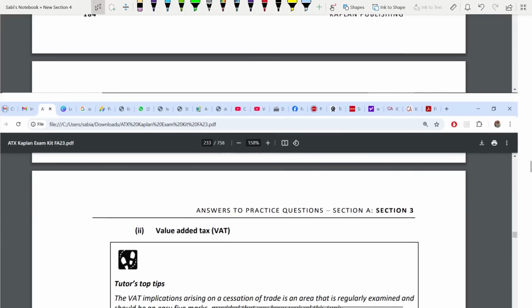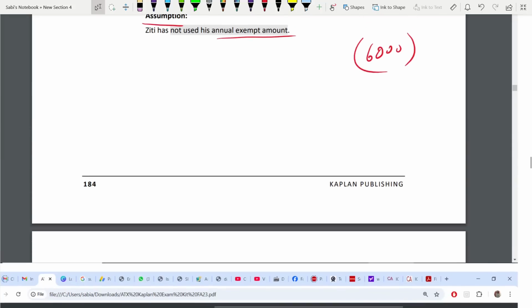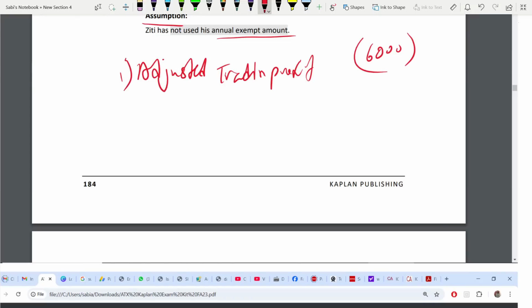Now, the first part is over completely. You see how I follow the structure? First I've done the income tax of 25, then the income tax of 20. First I've done the trading profit. How do I adjust to trading profit? Capital allowances I've adjusted. So once you have done the trading profit, I will show you the table here. Trading profit. Adjusted trading profit, I would say. Adjusted trading profit, I've started first. Deduct capital allowances. Second, you get the taxable profit.